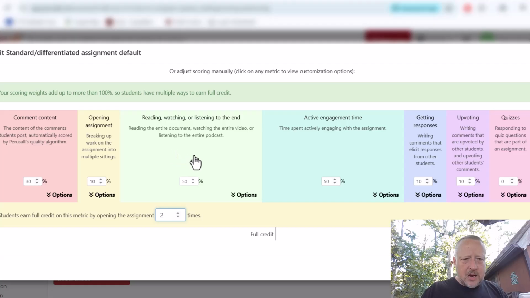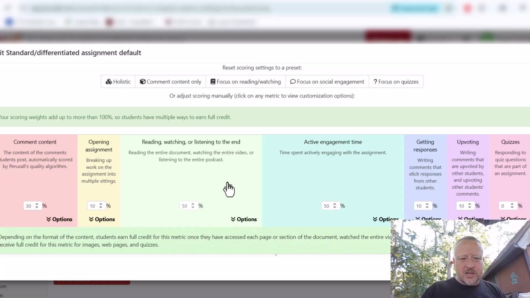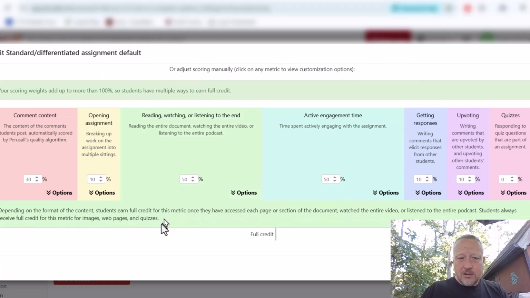Watching, listening, or listening to the end. This part, there really wasn't much of options on this except for one item here. Yeah, that's it. So you should be looking it over. And again, the active AI is kind of measuring that.